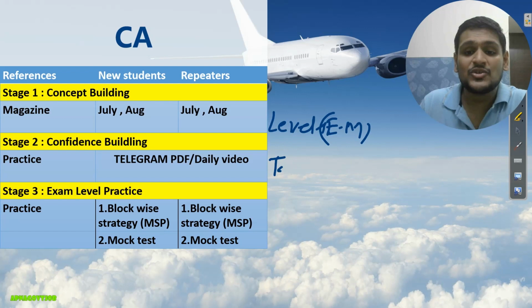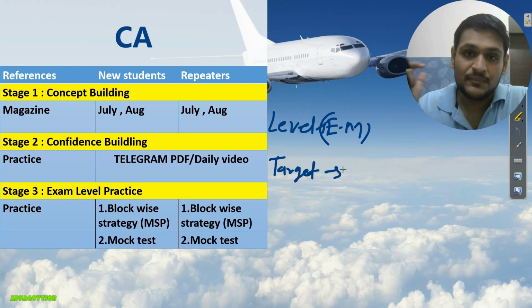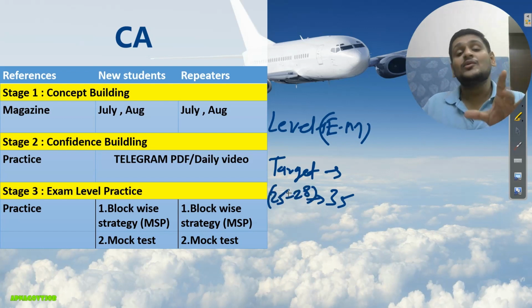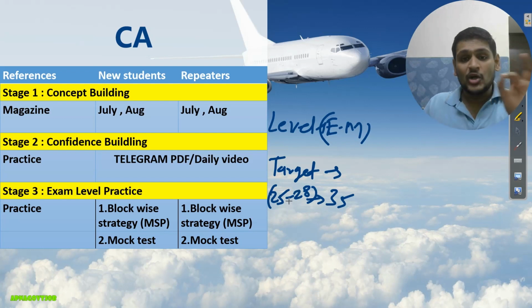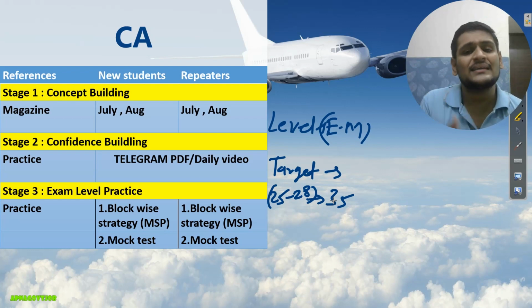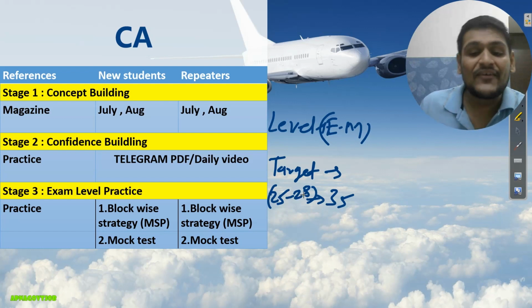Okay, how many marks should you target so that your chances will increase? If out of 35 you score 25 to 28 marks, I am talking about marks, okay, not attempts. Obviously, you need to attempt a little more questions as compared to this. So basically we want 25 to 28 only.